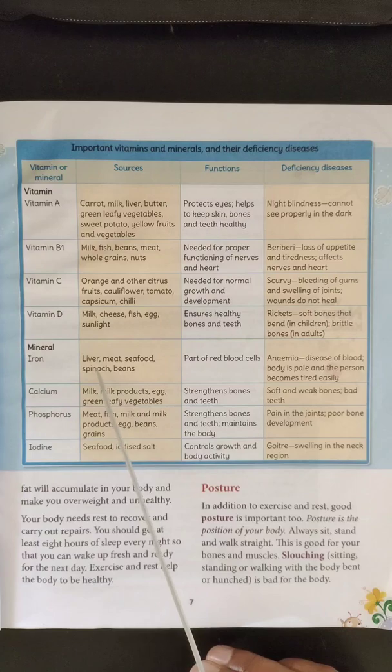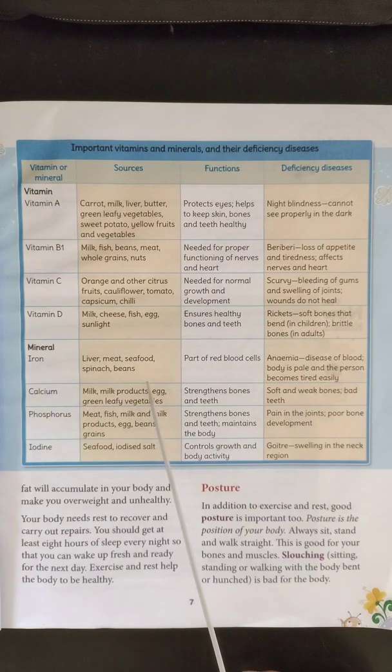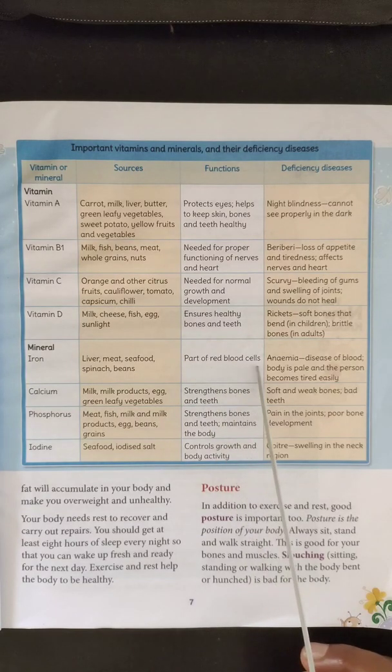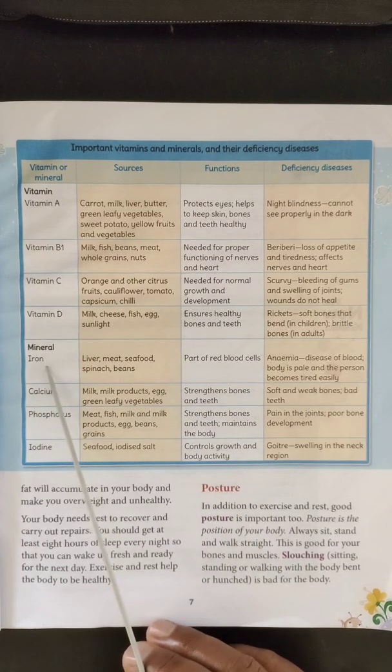Iron is available through liver, meat, seafood, spinach and beans. So these food items are the rich source of iron. Do you know it is mainly required for red blood cells, RBC? Red blood cells contain one pigment which is called hemoglobin. In that, heme is nothing but iron. Hemoglobin is the red pigment present in our blood or in the RBC, red blood cells. And that heme part of the hemoglobin is made up of iron.